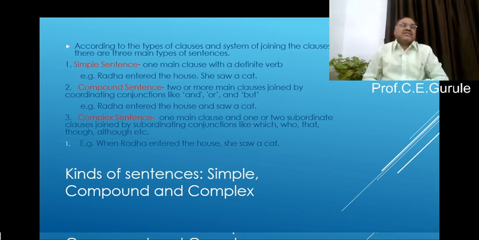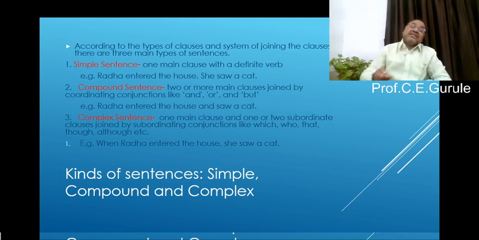Now the last one is the complex sentence. What is a complex sentence? It is rather difficult to understand. Listen very carefully. One main clause and one or two subordinate clauses are joined by subordinating conjunctions like which, who, that, though, although, and there are many more. Because, since, and so on.